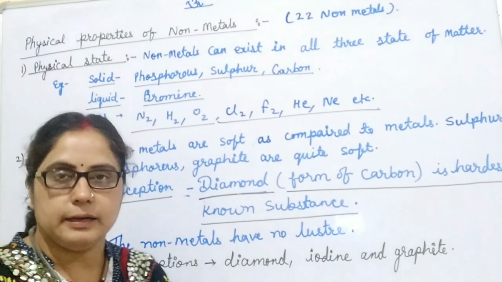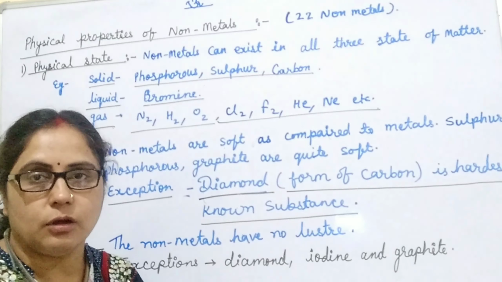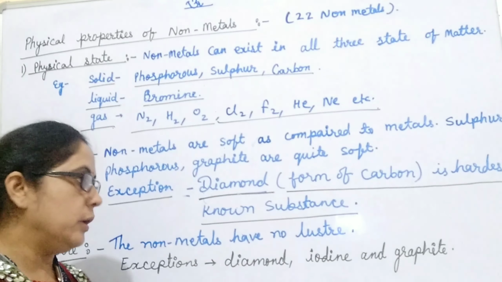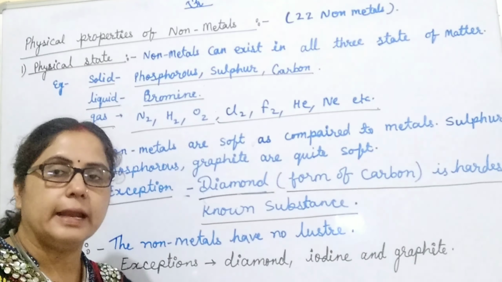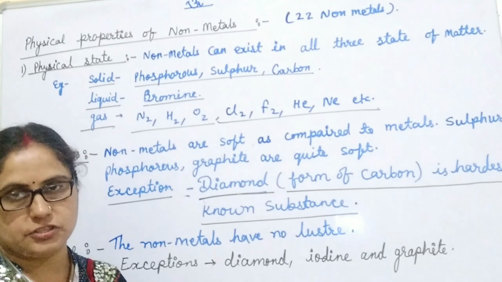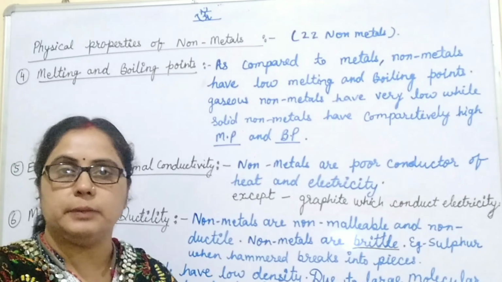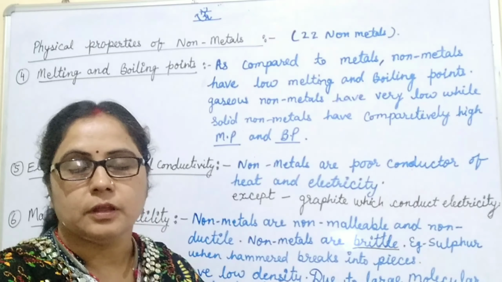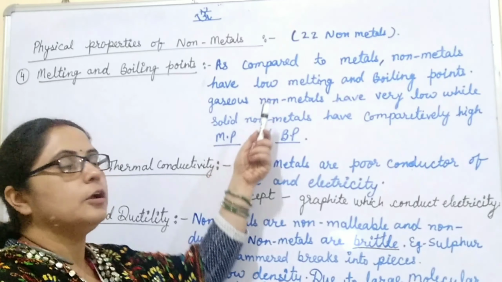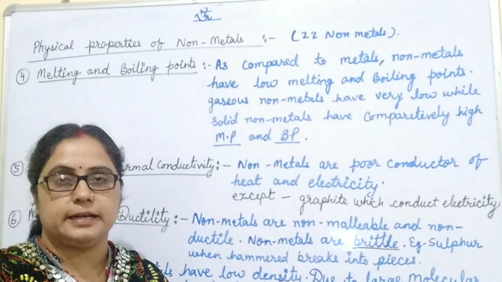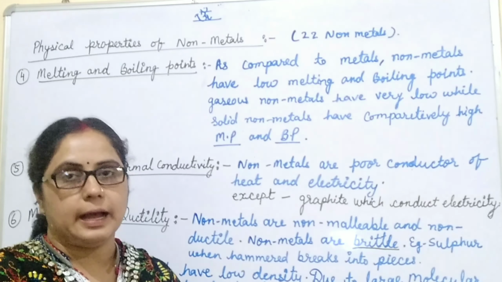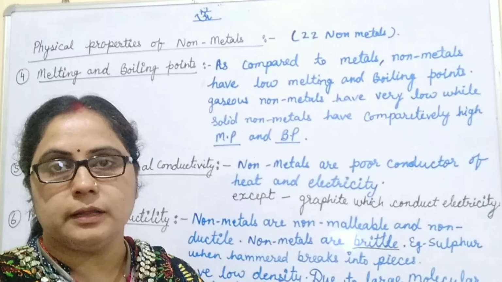Now the next property we have is luster. Nonmetals are non-lustrous. They do not have shine on their surface. Only a few nonmetals are exceptions: iodine, diamond and graphite have luster. When we are talking about the melting and boiling points of nonmetals, nonmetals have low melting and boiling points. Those nonmetals which exist in solid state have a slightly higher melting and boiling point